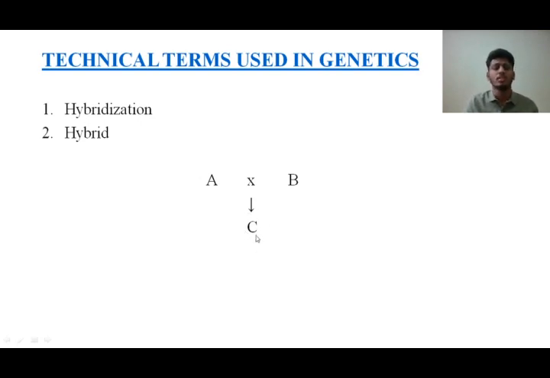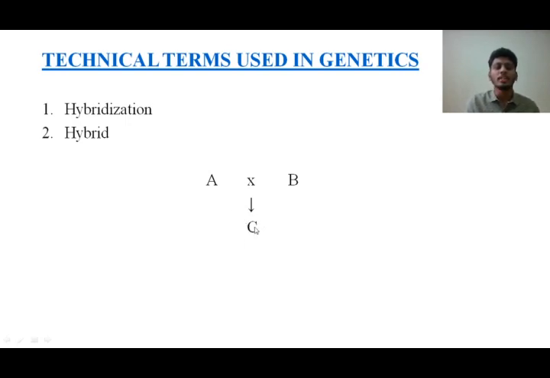So why do this? Consider a particular organism A has good characters, around 50% strength, and individual B also has 50% strength. Maybe it may be any particular character. When I cross these, not 100% of the character will be obtained. Probably this comes for around 60% or 70% of offspring.